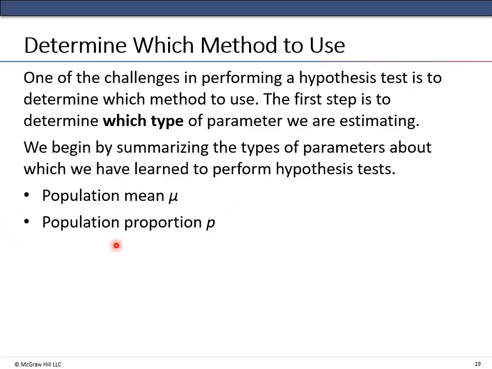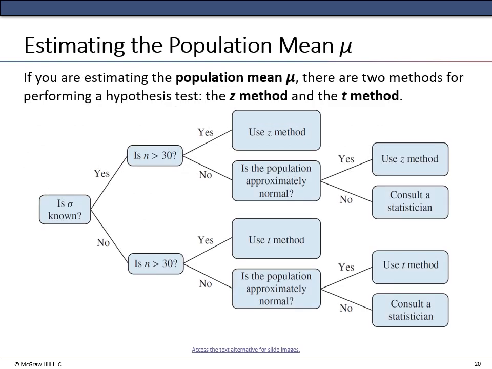If it's a population proportion, we also have two different ways, but we can use either of those ways. With the population mean, there's a very specific kind of logic to which method you use, and that's given by this table here. So the first question you're asked: am I looking for a mean or am I looking for a proportion? If I'm looking for a mean, then I use this table. If I look for a proportion, I can use either of the methods.